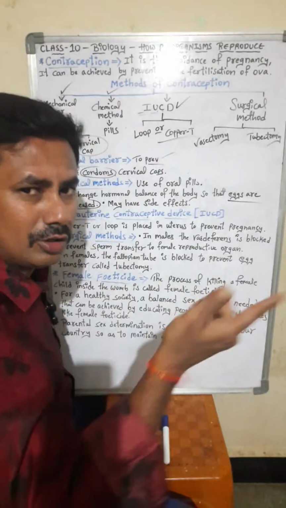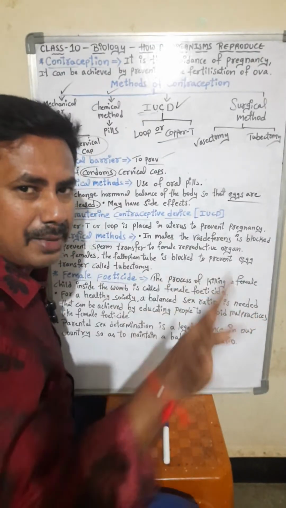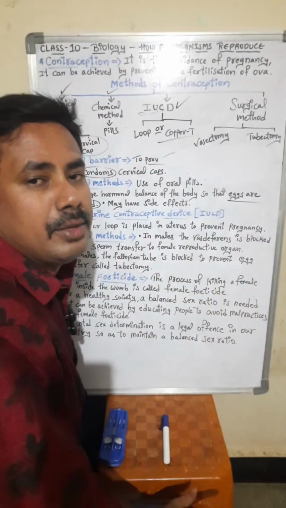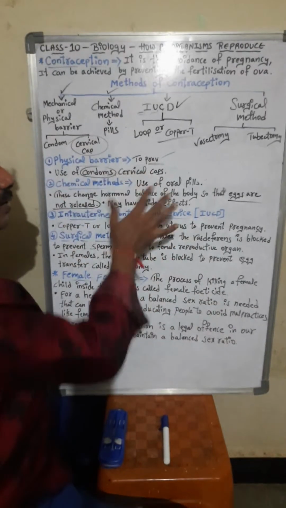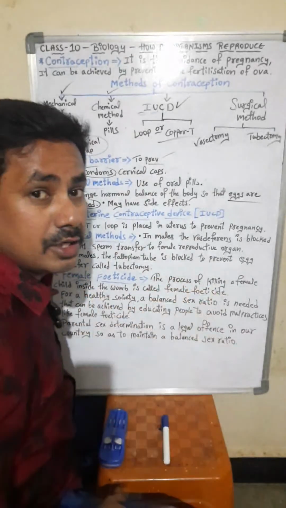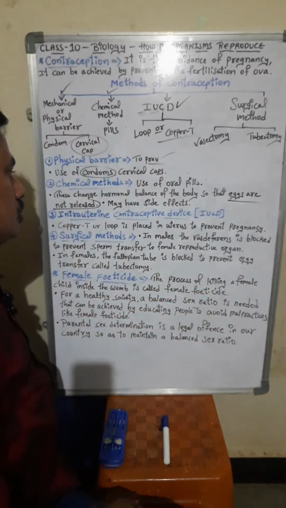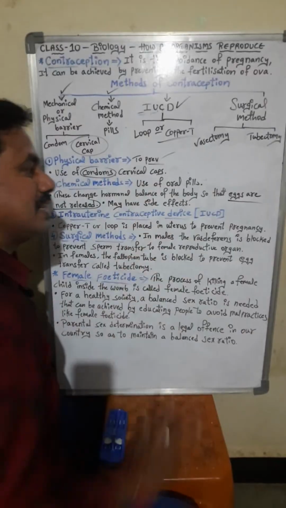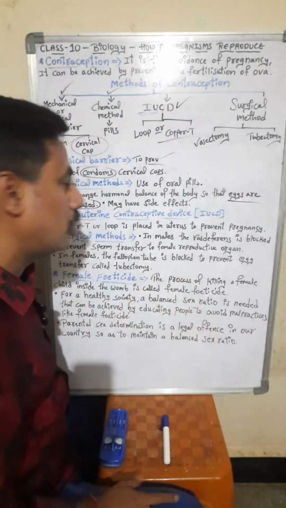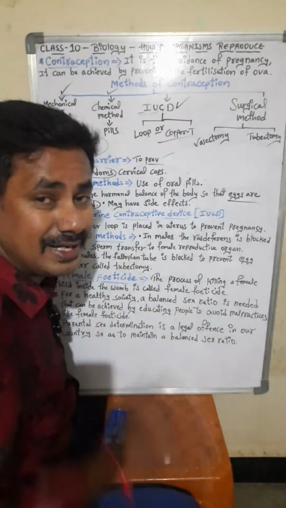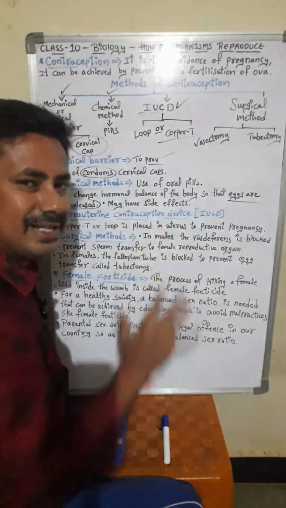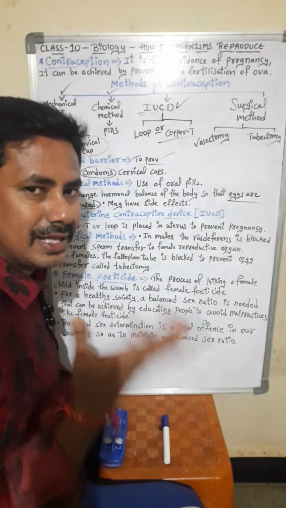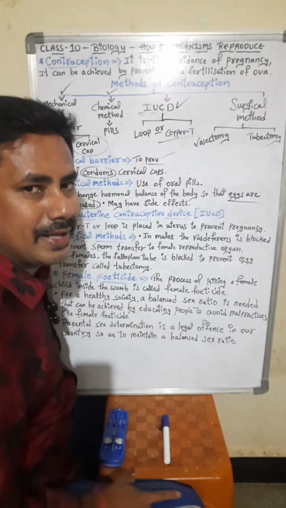If egg is not released, the male gametes will not fuse with that female ovum. So there will be a change in the hormonal balance of the body so that eggs are not released, but they have so many side effects. If this chemical method is used again and again, there may be harm for the body of the female.